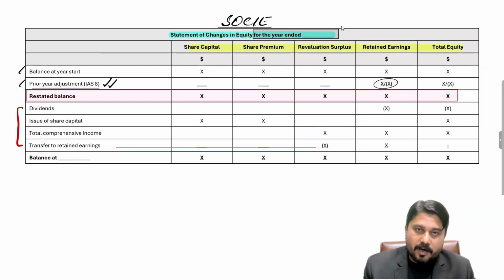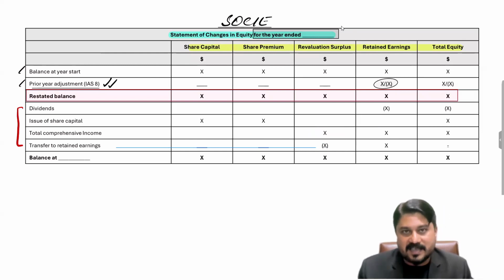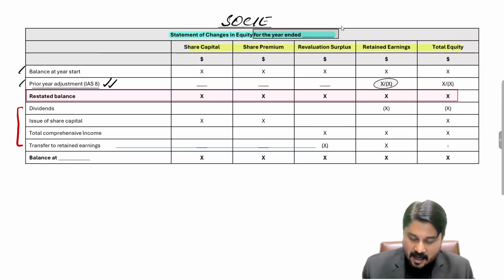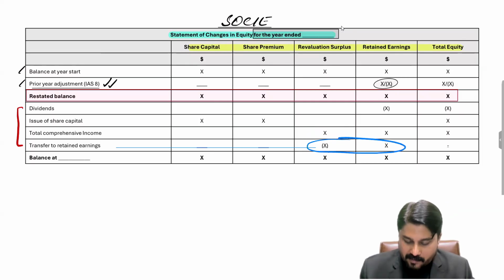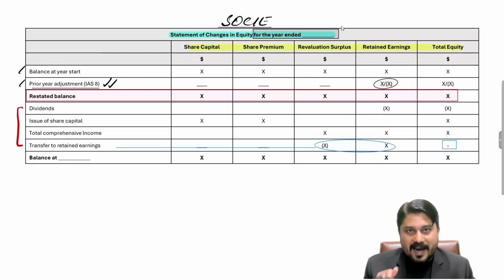And for the transfer to retained earnings, remember that when excess depreciation is adjusted, it is adjusted from the revaluation reserve. So the revaluation reserve is debited and retained earnings are credited. So at that time what we do is take the impact on the revaluation reserve. On one hand it is debited and retained earnings are credited, and it has no impact on the total. Only the item is shifted from one heading to another heading. The amount is shifted from revaluation reserve to retained earnings.